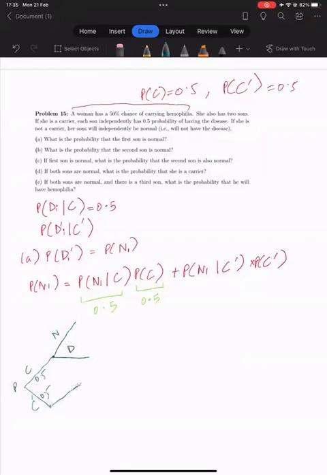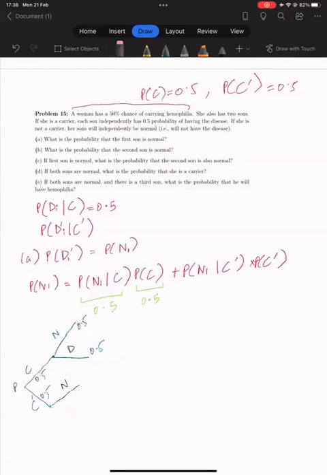Same is the case here. If she is not a carrier, the children can be normal or they can still have the disease. So this we know: if she's a carrier, then there is a 0.5 probability of having the disease, and 0.5 is the probability of being normal for the son. And if she is not a carrier, then her sons will independently be normal, so they won't have the disease.